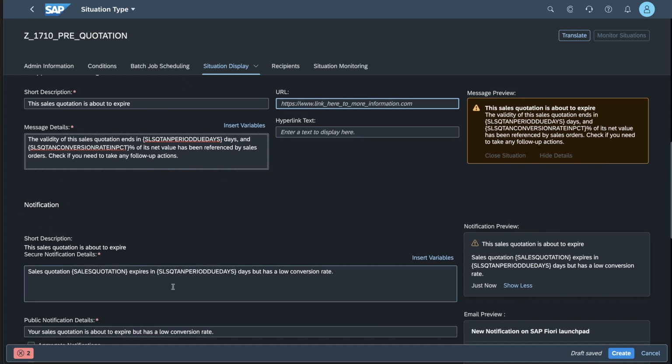Then we have the notification message, and the notification message is the one that will appear in the notification menu once that background job has kicked in and identified that situations existed. So for the purpose of demonstration, we are going to amend this slightly, and we'll say sales quotation, so that will be the number, expires in X number of days, and we will say days, and has a predicted conversion of, so we'll insert the variable.